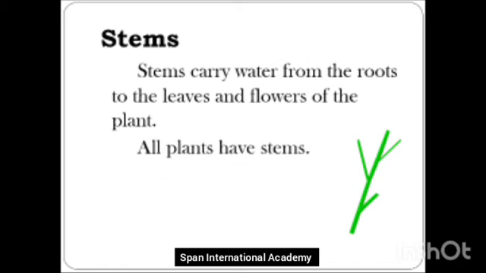All plants have stems, don't they, students? You might be seeing a flowering plant, that is a rose or any other plant, or even if you see a spinach plant or a mint plant, all plants have stems.